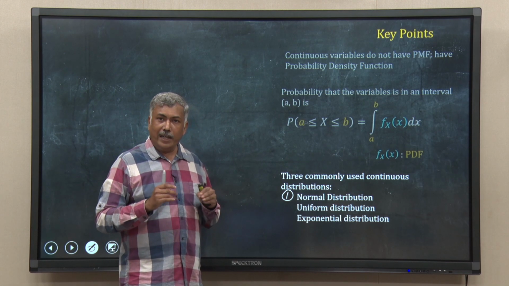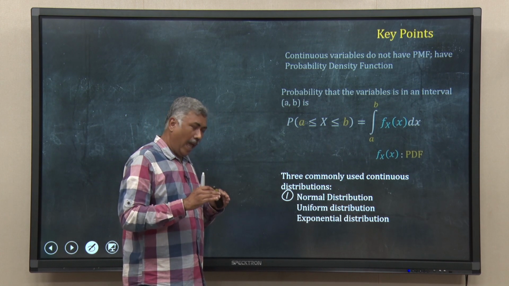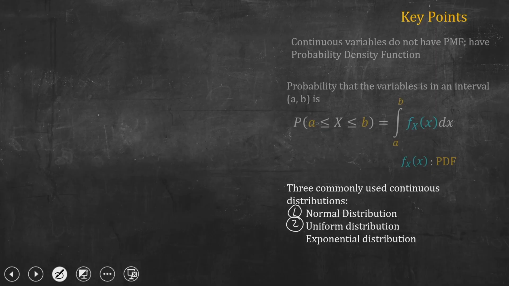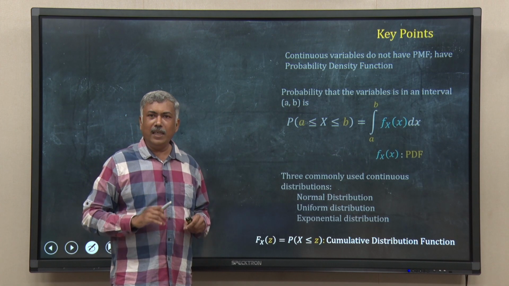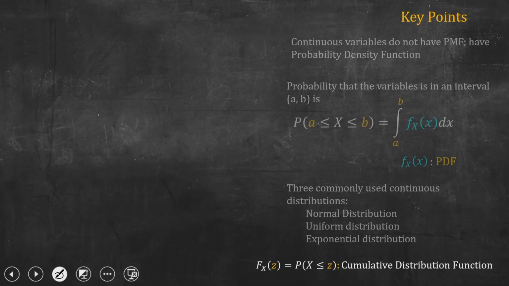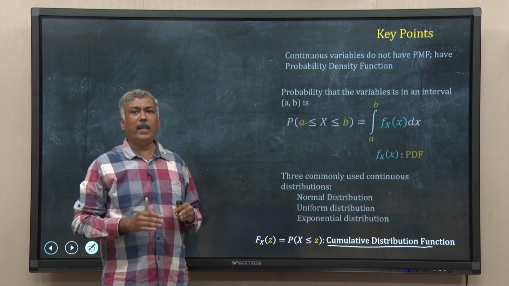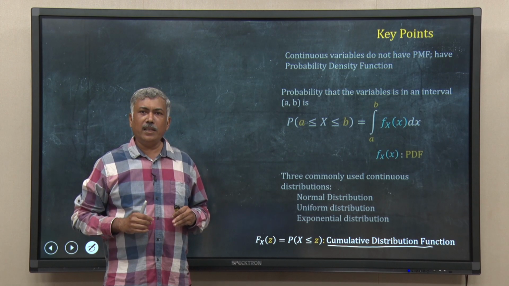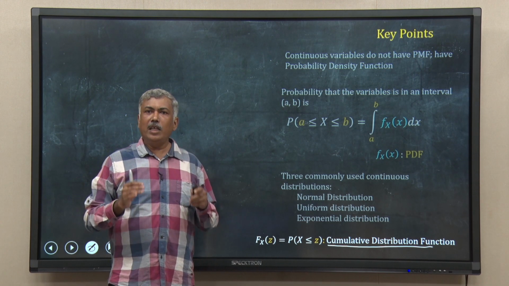All these things are widely used in data analysis and statistics. Apart from the normal distribution, we have discussed the uniform distribution, and we have also discussed the exponential distribution. And lastly, in this lecture, we have introduced the cumulative distribution function, which is applicable for both continuous as well as discrete distributions.